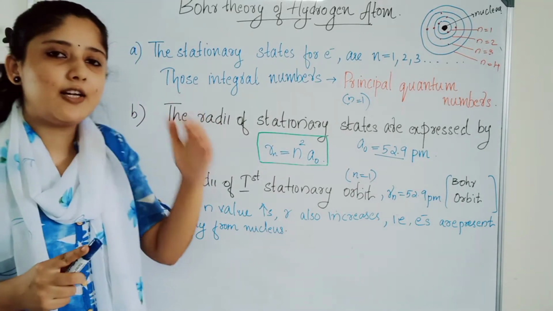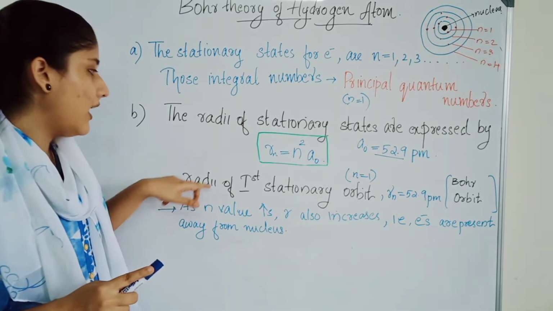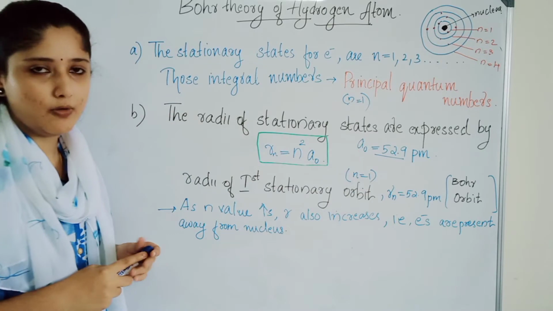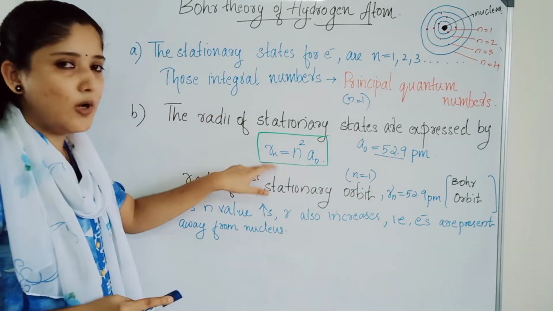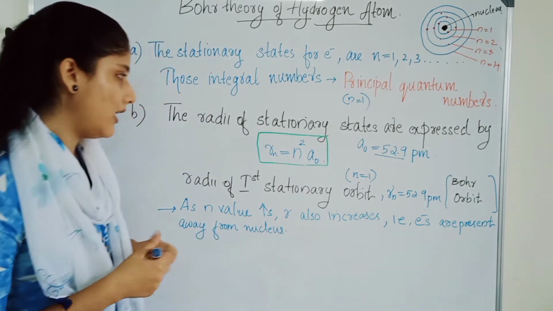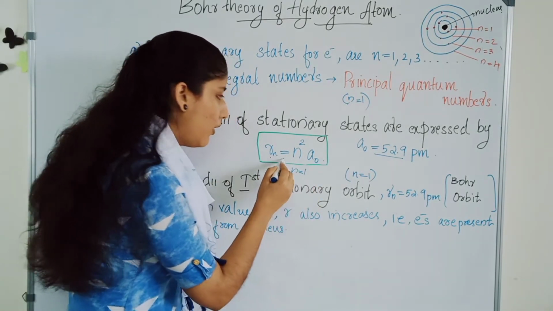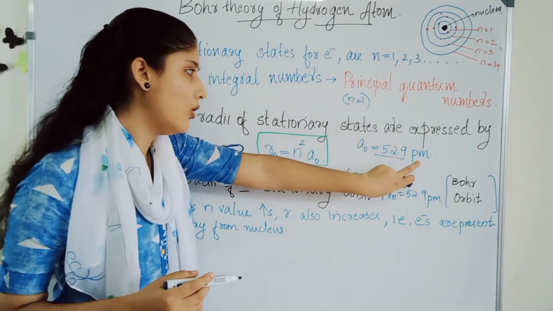And for the hydrogen atom, we already know that n equal to 1. The radius of the first stationary state, where n equal to 1: Rn is equal to n square a0, as we studied. If we substitute n equal to 1, then Rn will be equal to a0, which is 52.9 picometer.